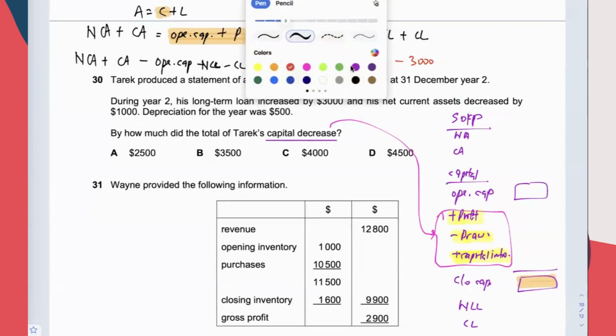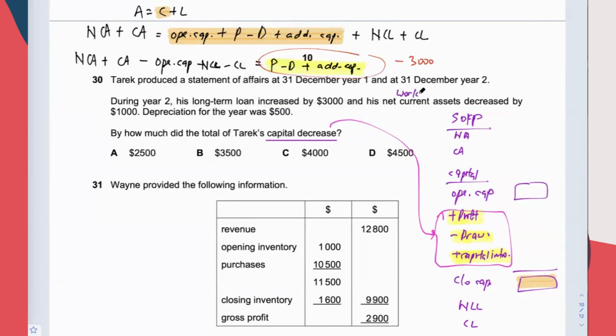Net current assets can also be known as working capital, in case you don't know. Working capital means CA minus CL. That is net current assets, CA minus CL. If in case you don't know, net assets is capital, but not related to this question. Net assets is capital, A minus L. Okay, net assets is capital, which means A minus L.